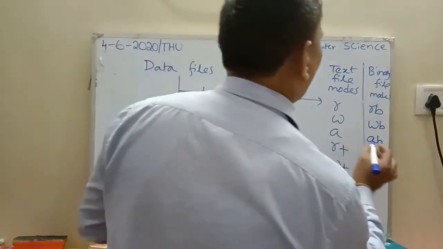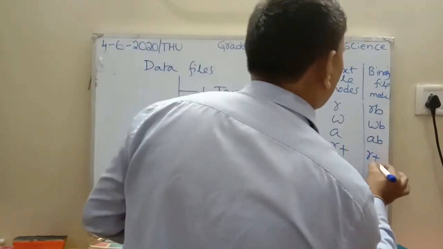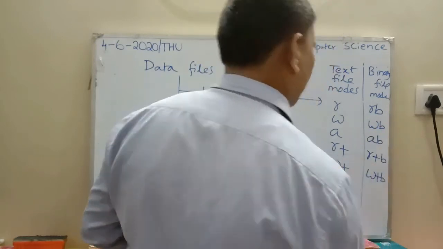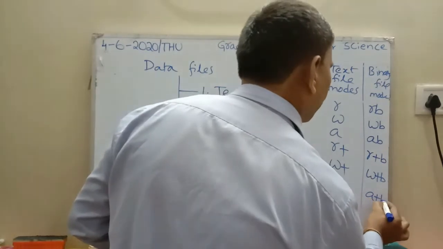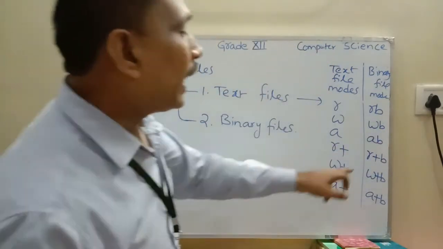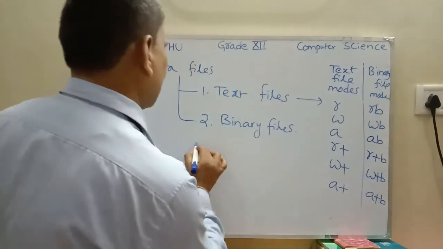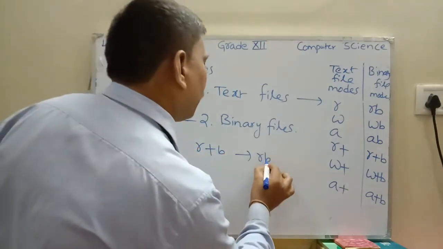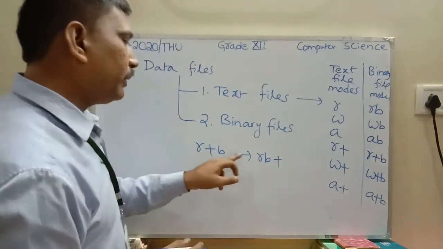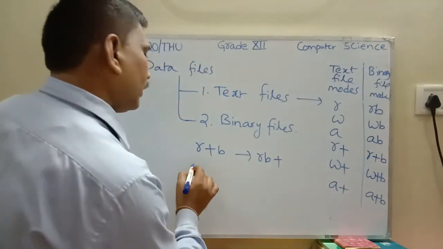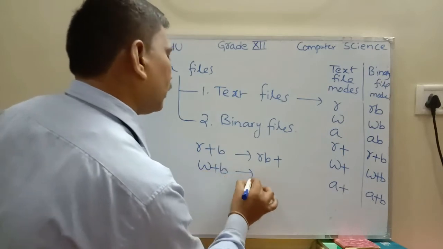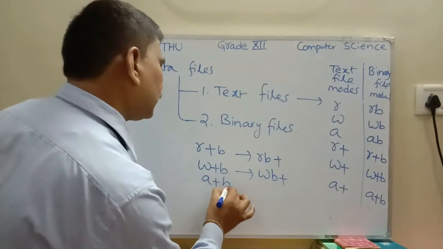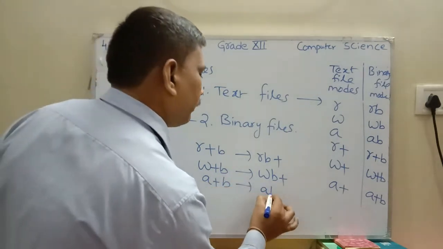In the same way, R plus can be replaced with R plus B, W plus with W plus B, and A plus with A plus B. R plus B is also written as RB plus; both are the same. W plus B means WB plus, and A plus B means AB plus.